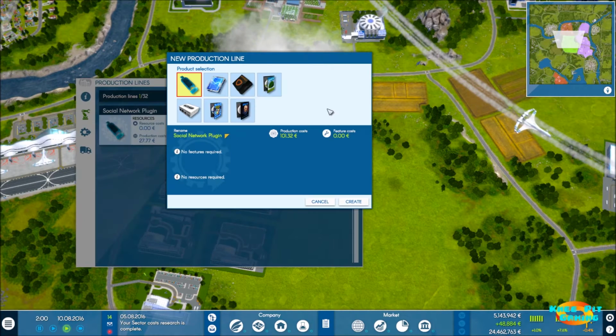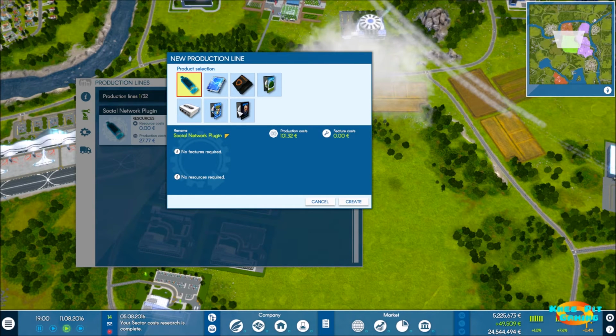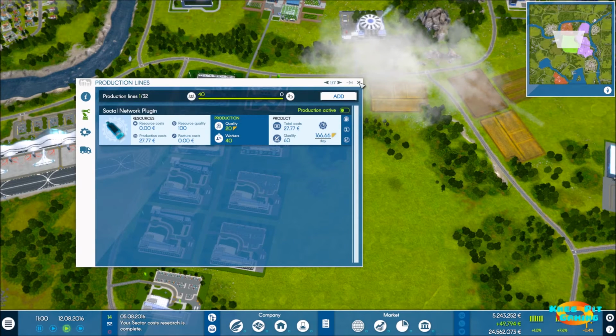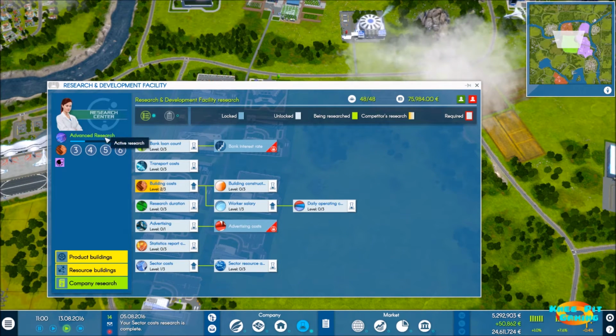All right, so let's look at this particular software company, and let's see if we wanted to add a production line, which we do not because all of our workers are currently making social network plugins. But you can see we're currently building everything we can build except for the embedded systems, which we already talked about. So we're building the other 6 products here. So we need to unlock some additional products in order to really get somewhere, and that involves advanced research.